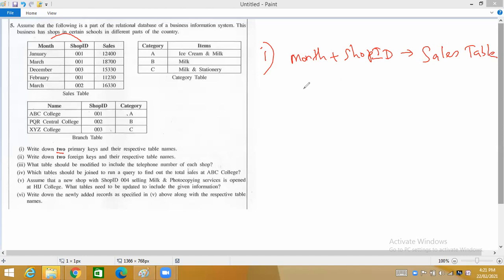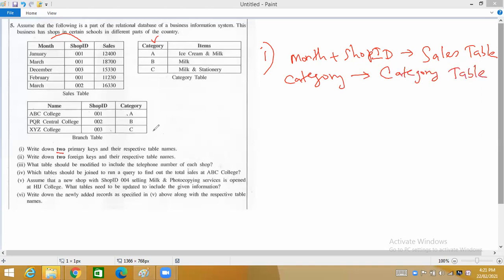Then let's look at the next table, the category table. When you look at the category, it is obvious we can make category the primary key, because A, B, C, those are the category items. So category is a unique letter. So category is the primary key of the category table.